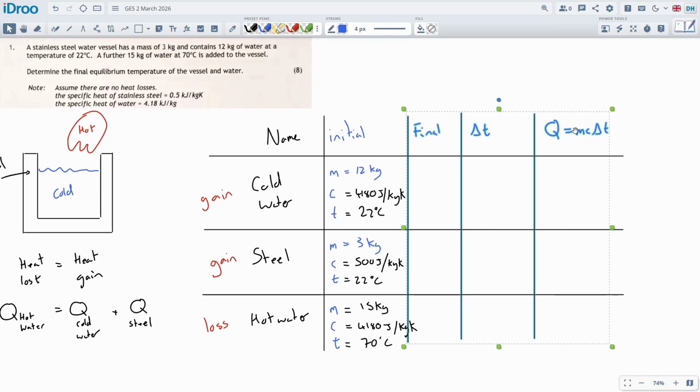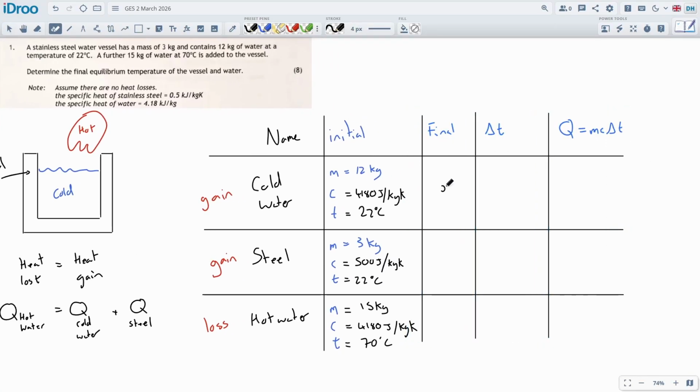And then we are trying to calculate the final temperature. So I'm going to call this X. And the final temperature will be the same for all of them because we will reach an equilibrium condition after we put that hot water in with the cold water. The stainless steel container as well will all reach the same temperature at the end of the day after we let it run for a bit.